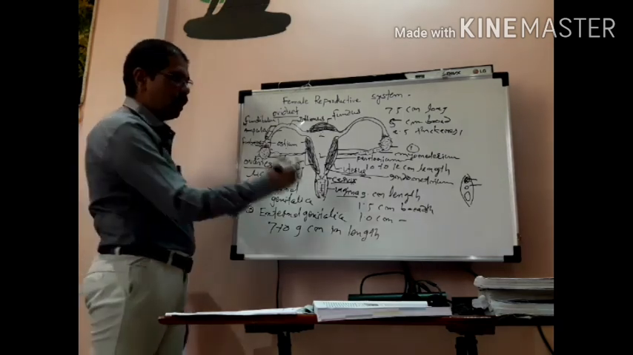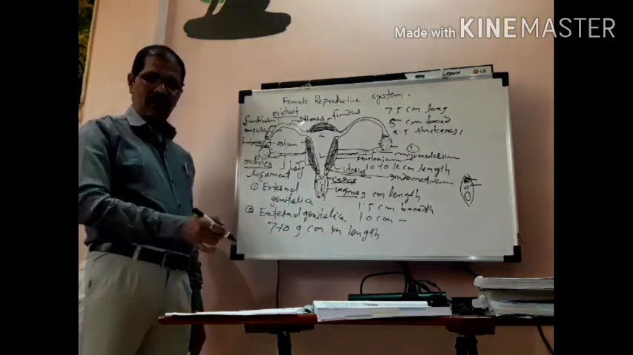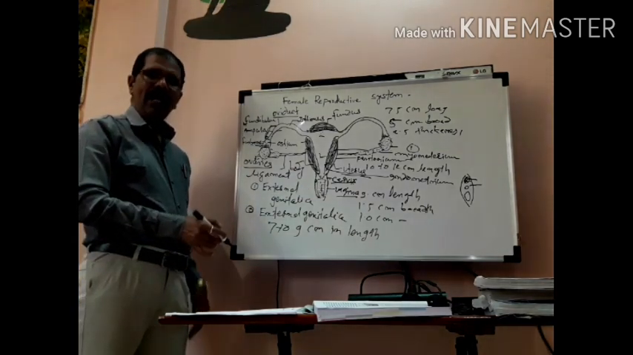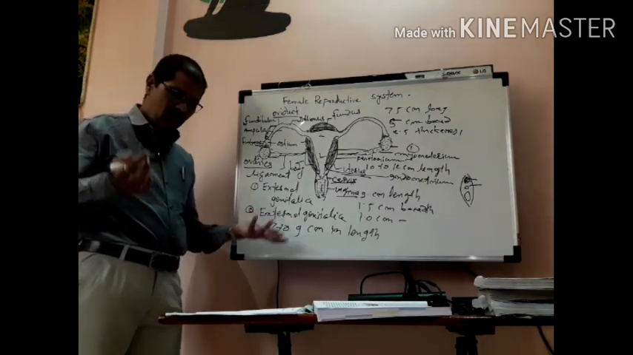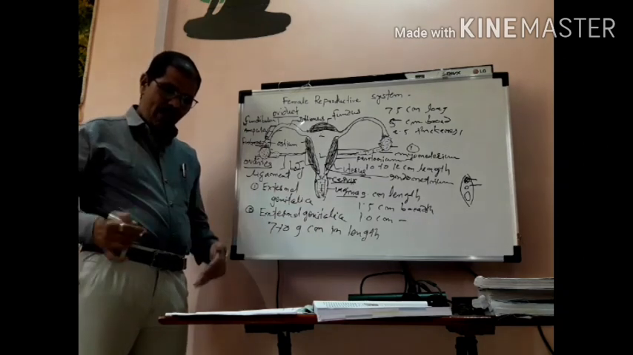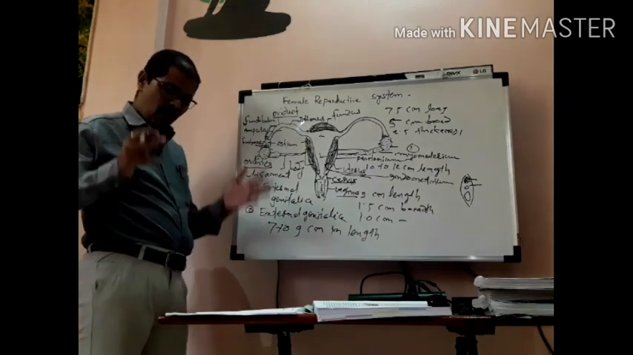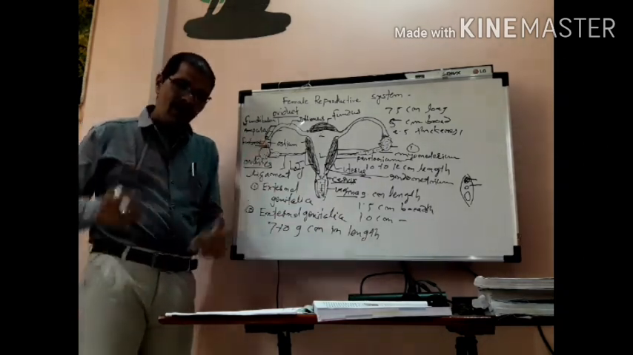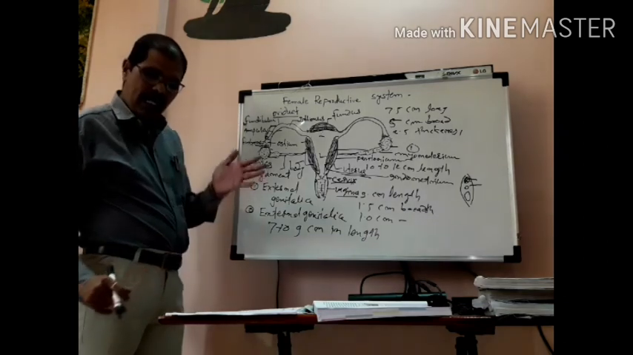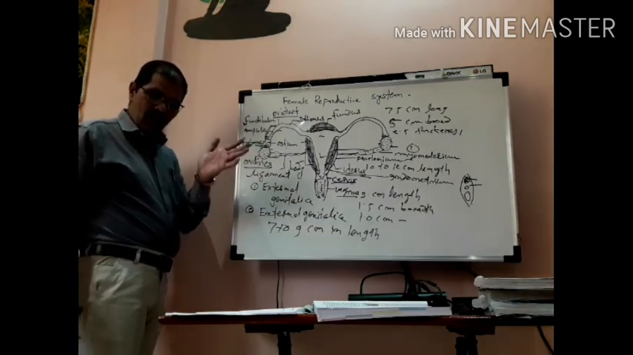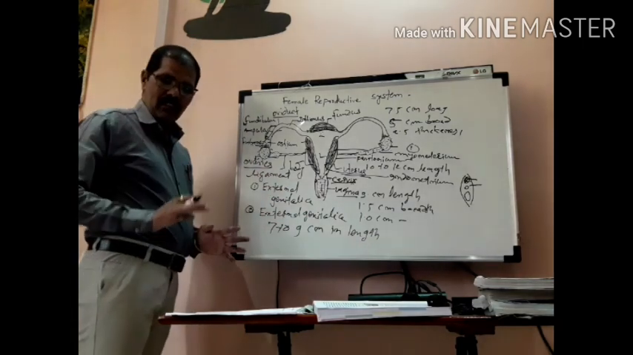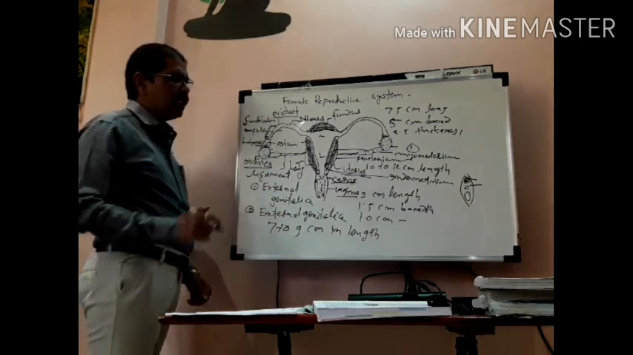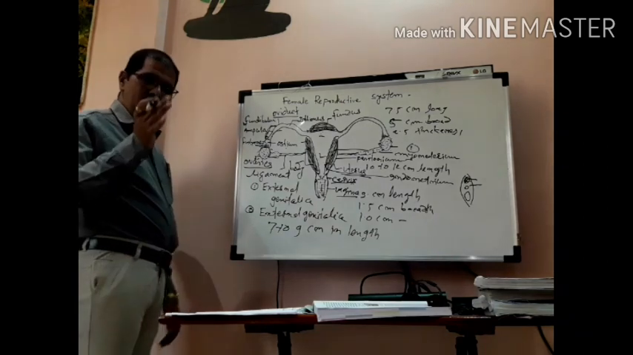So it's an important part of the female reproductive system, isn't it? It acts as a copulatory organ. So I am telling you, it receives the penis at the time of intercourse or copulation. It serves as a birth canal, or it helps in the discharge of menstrual fluid outside the uterus, isn't it? Okay guys, I am explaining.